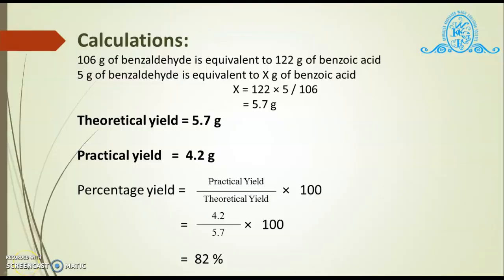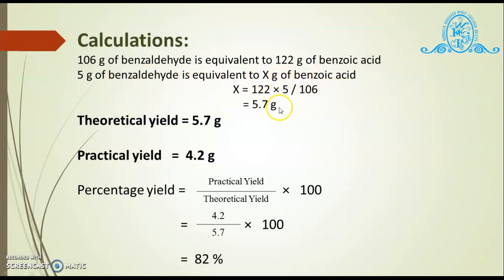Students, after completion of the actual practical of synthesis of benzoic acid, let us see the calculation part. Firstly, we calculate the theoretical yield. 106 gram of benzaldehyde is equivalent to 122 gram of benzoic acid. So 5 gram of benzaldehyde is equivalent to x gram of benzoic acid.